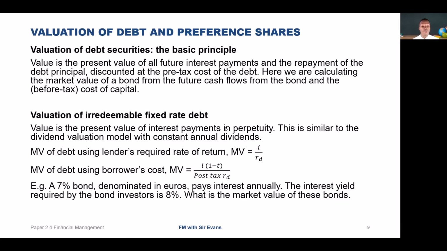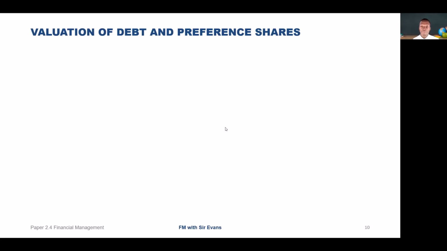So we take an example. A 7% bond denominated in euros pays interest annually. The interest yield required by the bond investors is 8%. So what is the market value of this bond? As we said, the nominal is 100. So 100 times 7%, being our I, divided by 8%, being the interest yield or the cost of debt that we are expecting. And it will give us 87.5 as the market value of the bond.